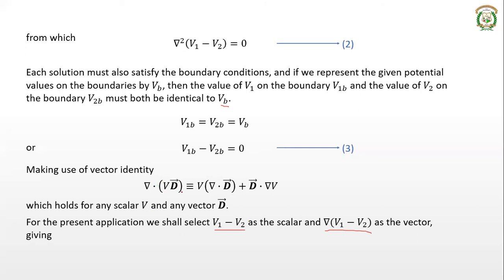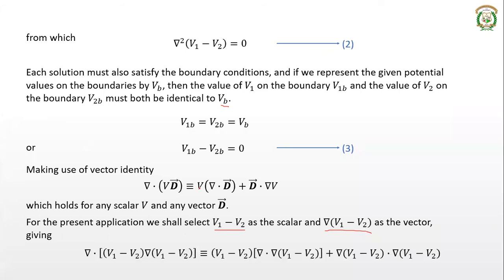So in place of V, I write V1 minus V2, and in place of D, I write del of (V1 minus V2). We will get: V is V1 minus V2, multiplied by del dot D, where D is del of (V1 minus V2).